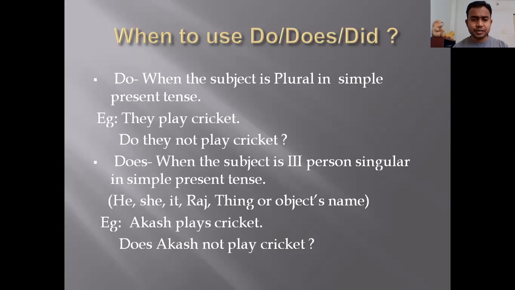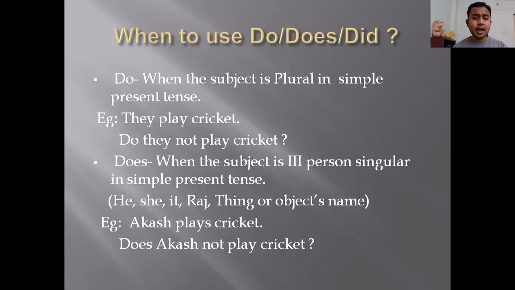Third person pronouns we say. So when the assertive sentence is having the subject as third person and the speech is simple present tense, that time we have to use does to convert into interrogative sentence.